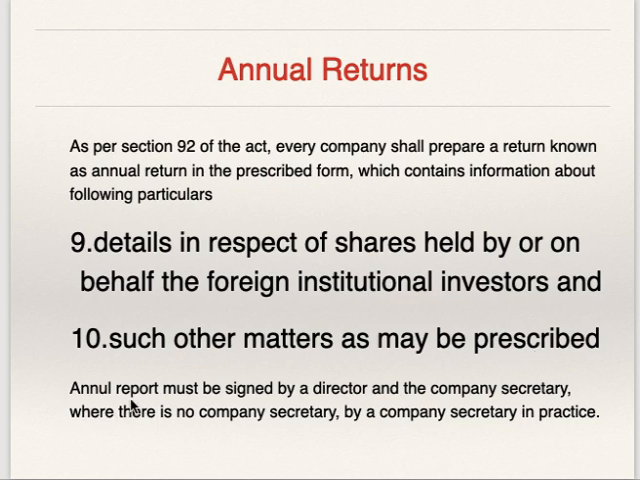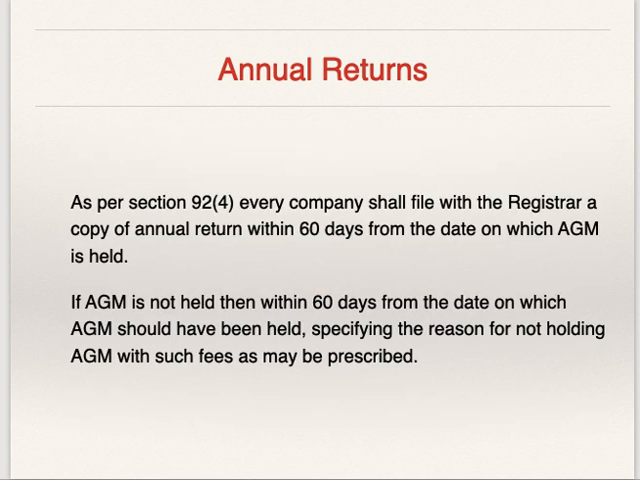These annual returns must be signed by director and company secretary. Where there is no company secretary, by a company secretary in practice. Practicing company secretary annual return sign करेगा. In case of one person company and small company, annual return shall be signed by a company secretary, and when there is no company secretary, by director of company.